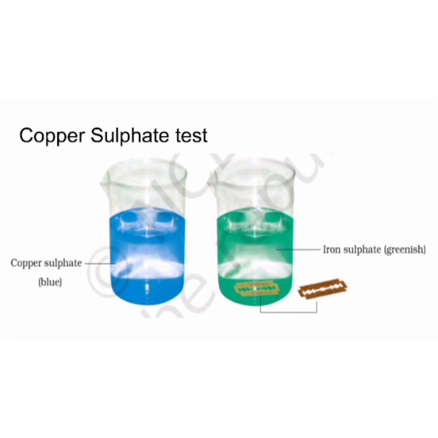Drop a shaving blade in that solution and wait for half an hour. When you observe the color, it will change into green. The color will change into green, and the color of the iron blade also changes into brown.